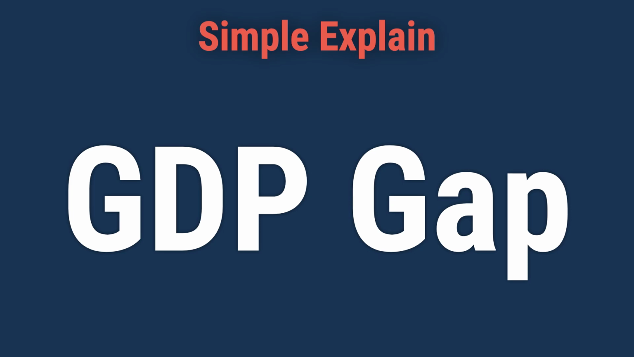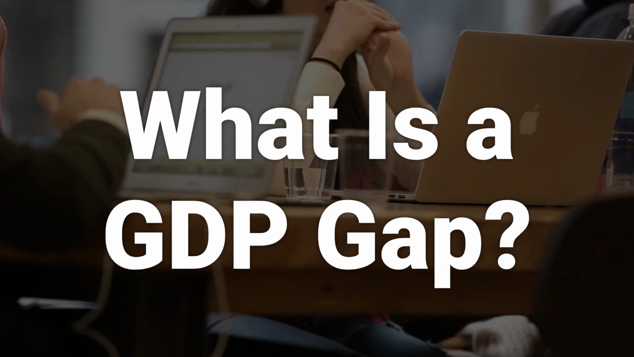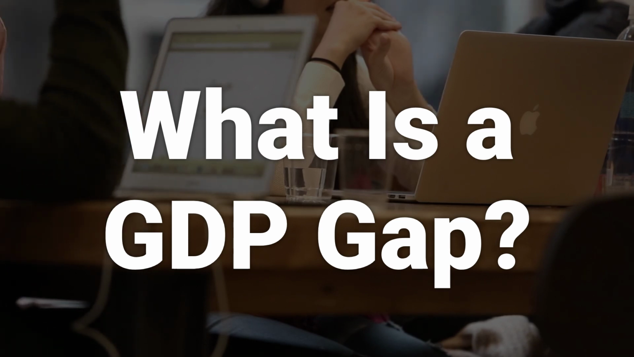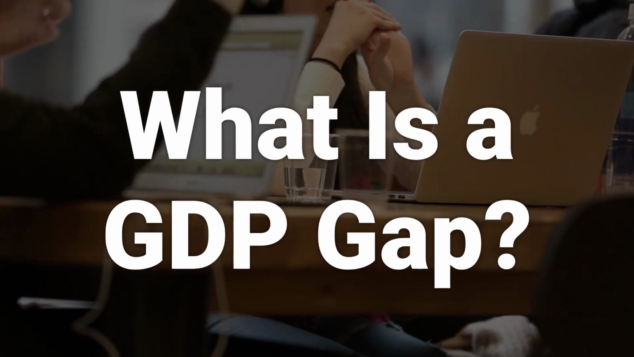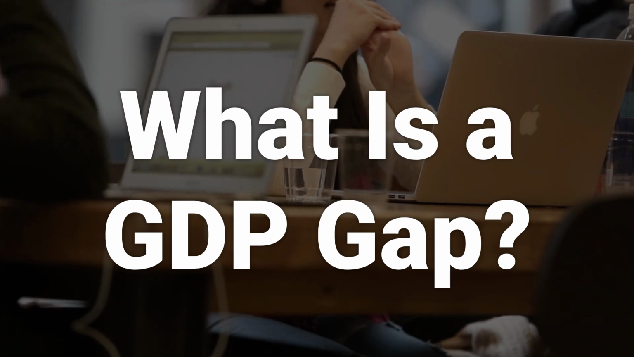Today, we will talk about the GDP gap, which is the difference between the actual gross domestic product and the potential GDP of an economy. A GDP gap is the difference between the actual gross domestic product and the potential GDP of an economy as represented by the long-term trend.